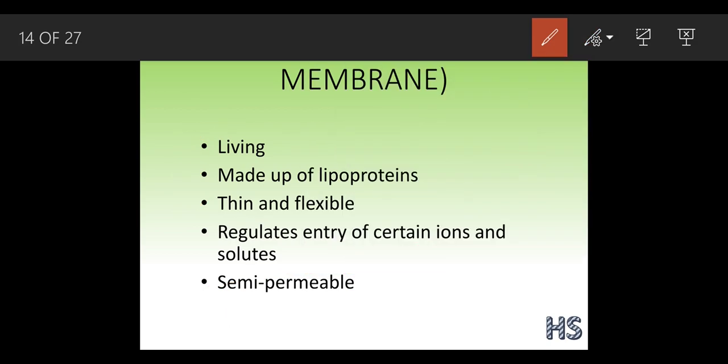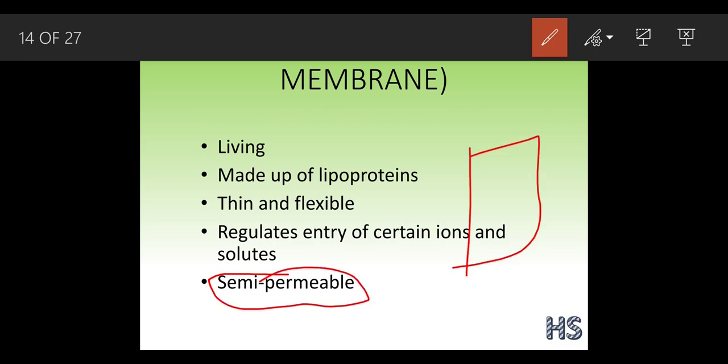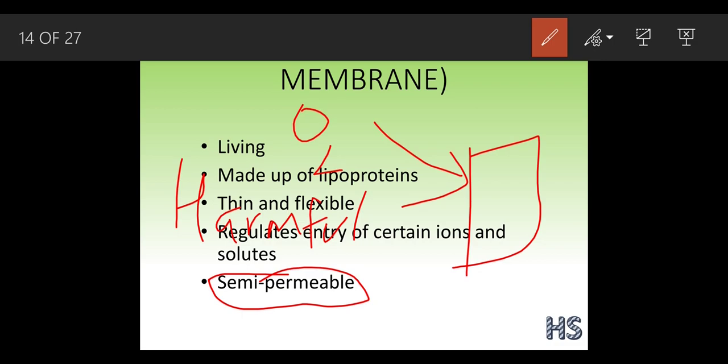What do you mean by semi-permeable in nature? Suppose this cell needs oxygen, so it is going to allow it. But suppose any harmful bacteria comes and tries to enter this part, it is not going to allow this to enter. This is called semi-permeable.